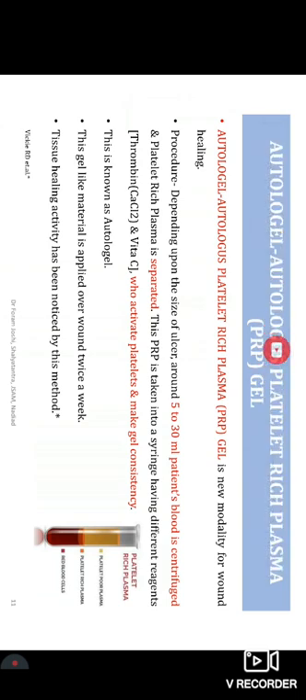Then autogel, that is autologous platelet-rich plasma gel. In this therapy, the wounded person's own blood is taken into a test tube and then centrifuged. 5 to 30 ml of the patient's blood is taken. After centrifugation, they add reagents like thrombin, calcium chloride, etc., and prepare a gel-like consistency. That gel is applied over the wounds, and it is reported to have tissue scavenging activity and healing activity. So this is another trend.